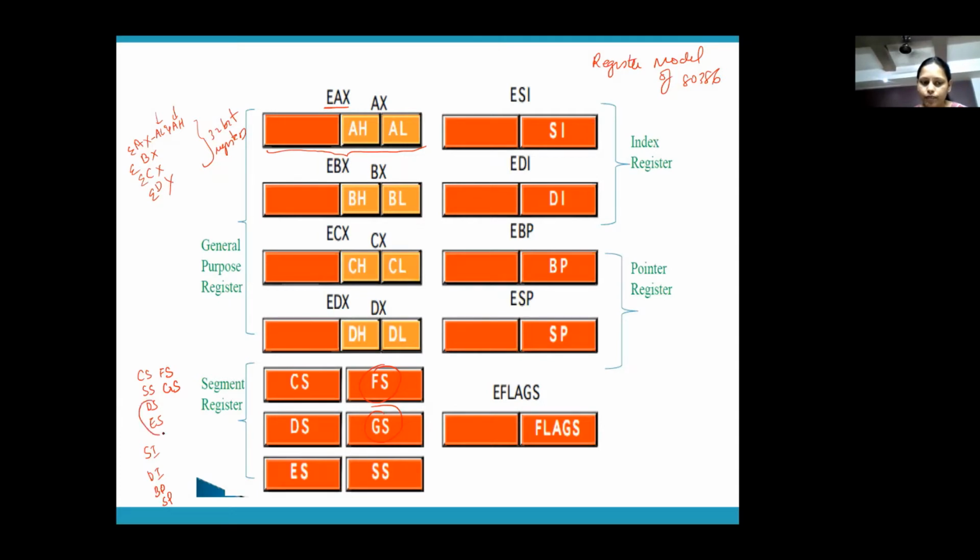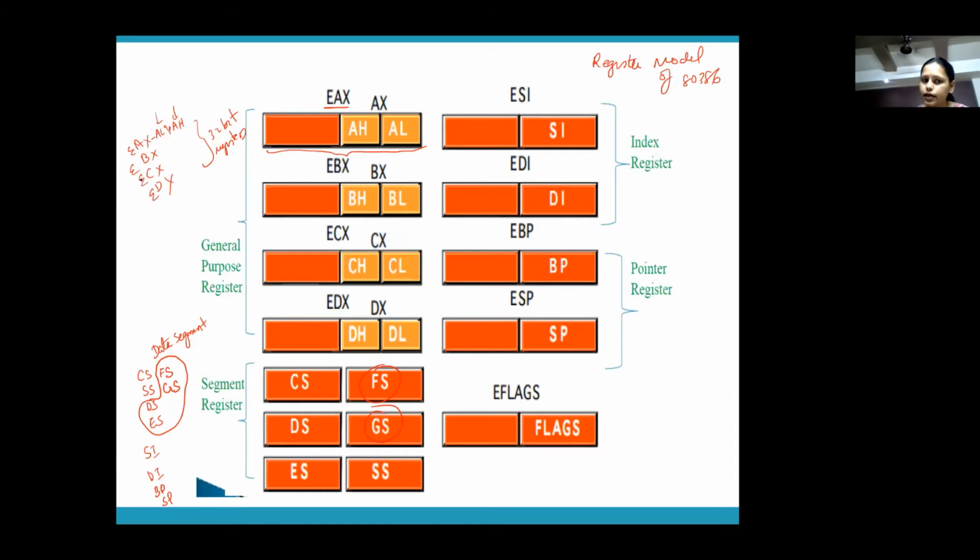See, DS, ES, FS, and GS are all segment registers which are used for storing data. CS is code segment, SS is stack segment, and DS, ES, FS, and GS, D, E, F, G, all are used as data segments itself. That means you can store data over there.